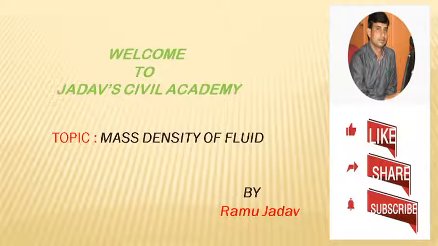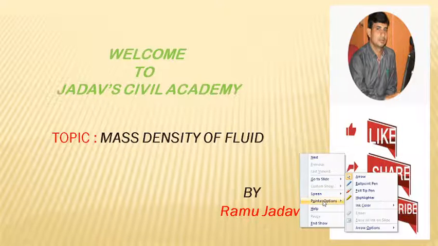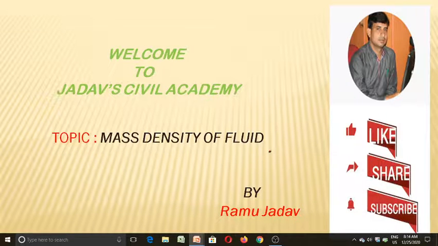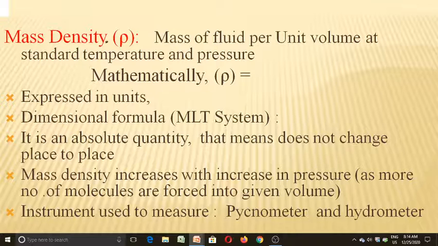Here in this video, I am going to discuss one of the important properties of a fluid, that is mass density of fluid. So let us see what the definition of mass density of the fluid is. Mass density of fluid is generally designated with rho. It is defined as mass of fluid per unit volume of fluid at standard temperature and pressure. It's also defined as the ratio of mass of fluid to the volume of the fluid.